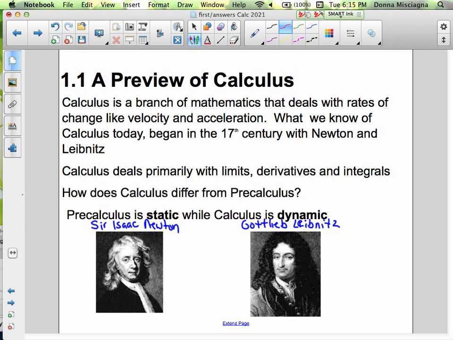What does that mean? So static is not changing. So the constraints that we're dealing with, the variables, they're not changing amounts. Constant slope, constant rate of change. Whereas calculus is dynamic, means things are changing.